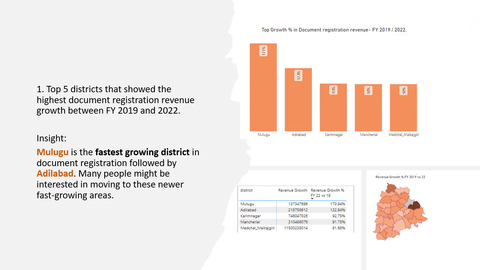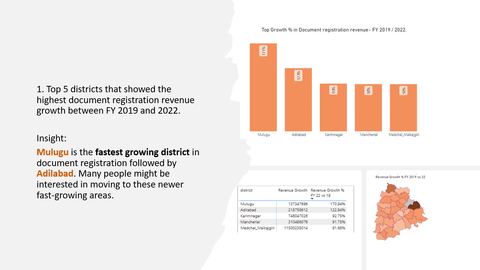In this column chart, you can see the top 5 districts with highest document registration revenue growth between the year 2019 and 2022. We can see Mulugu is the highest growing district with a growth percentage more than 40% compared to the second highest, Adilabad district.